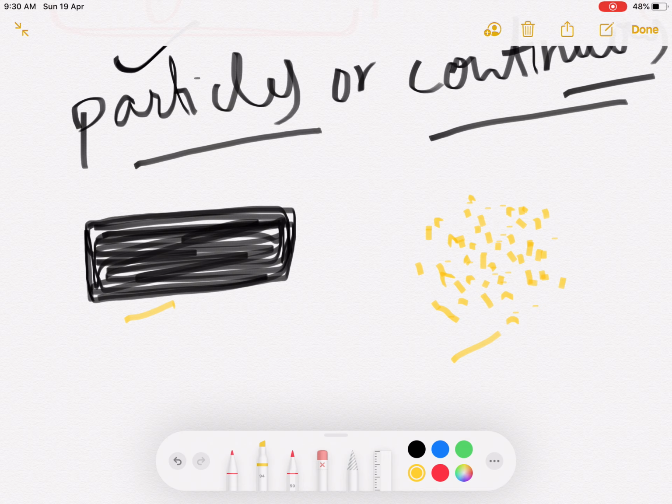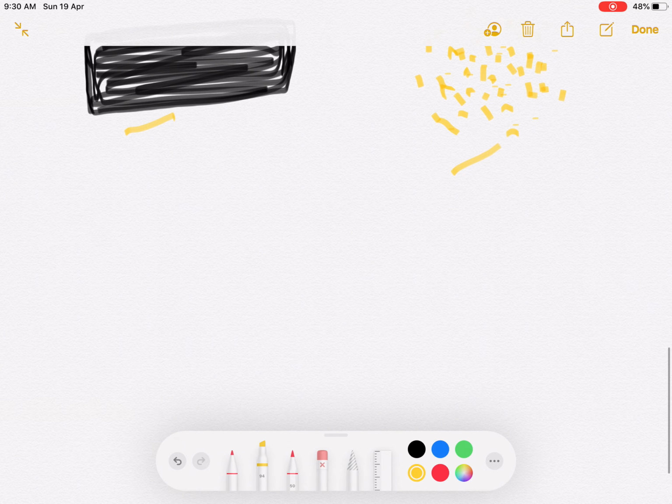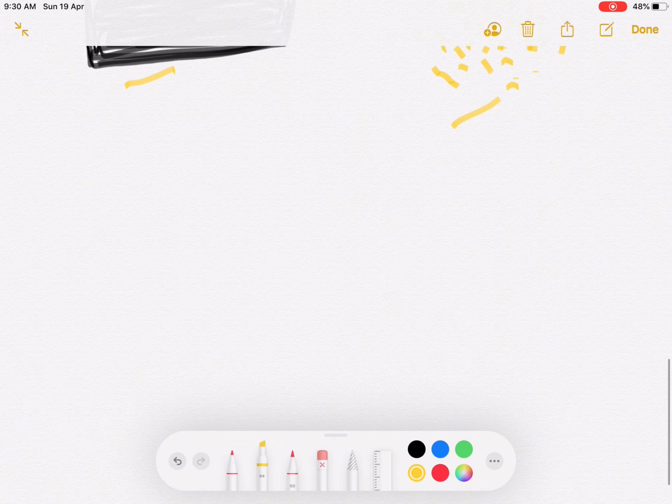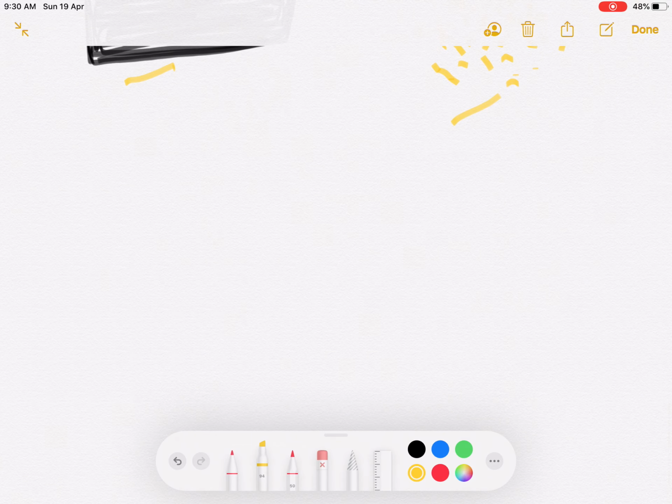But how is matter made? I will describe this with an activity. I will show an activity, after which you can tell whether matter is made up of particles or is in a continuous form. So first of all, we will take a 100 ml beaker.